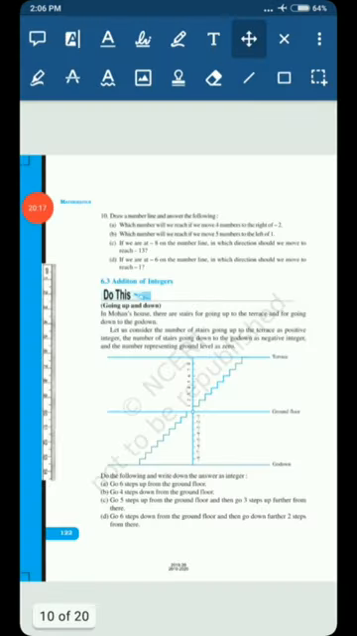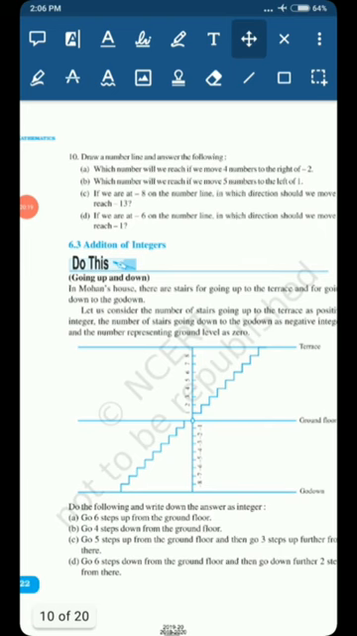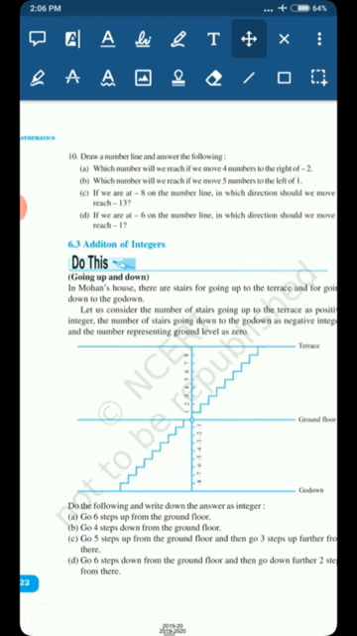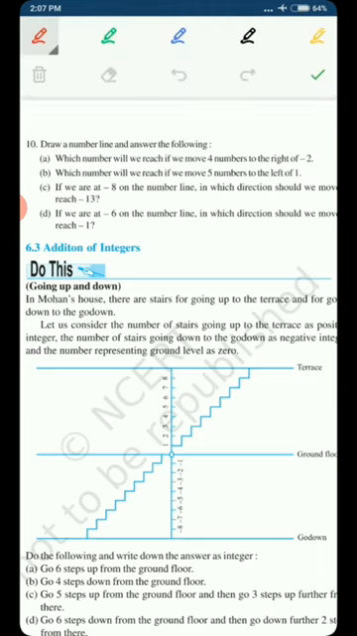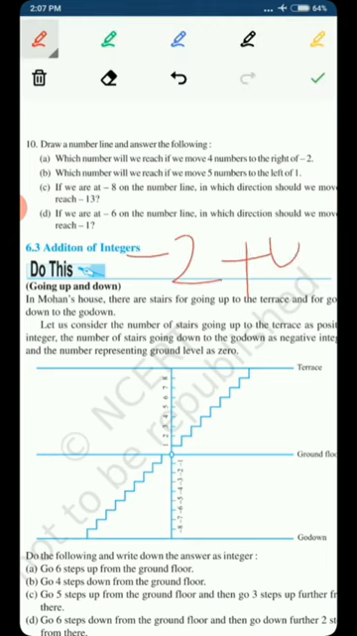Now coming to the next and last question of this exercise: draw a number line and answer the following. I have told you how to draw the number line of integers, and part 1 I'll solve for you: which number will we reach if we move 4 numbers to the right of -2. To the right of -2 means whenever we are moving towards the right, we are increasing. It means we are adding the numbers. So we have to add 4 to minus 2.